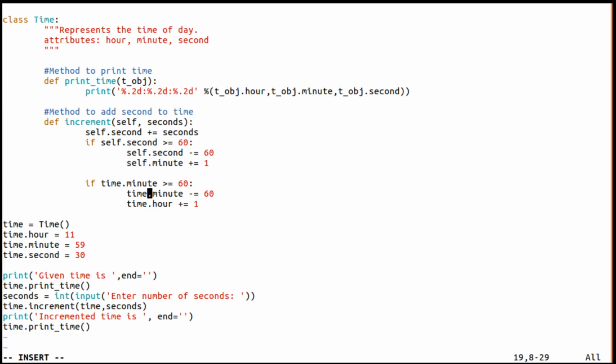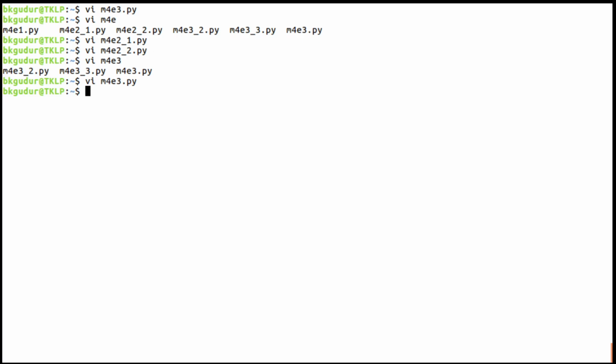Everything is just mechanical. I'm not thinking anything, it is mechanical. So all the time I replaced by self. Now if I execute this, you know what the increment method does. Given time is this. I'll enter the number of seconds, like 35.